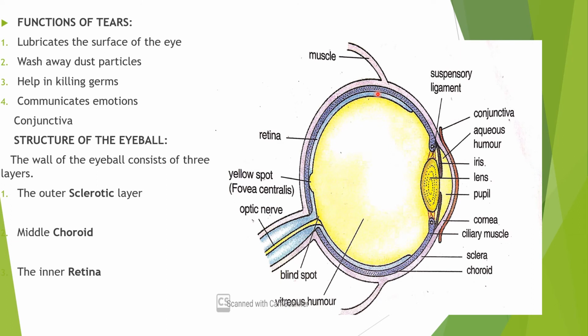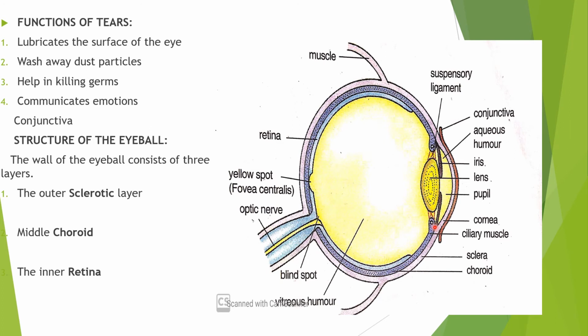Choroid, the whole portion is choroid. Then the ciliary muscles or ciliary body. This one, the ciliary body. And the next one is the iris. This portion is the iris. So three parts are there in the choroid layer.